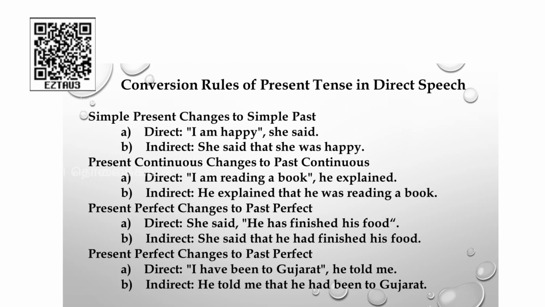The last example, present perfect will be changed to past perfect. I have been to Gujarat, he told me. How you will change this sentence in indirect? He told me that he had been to Gujarat. So, in this examples, students, you have understood how all the present tense is changed to past tense.